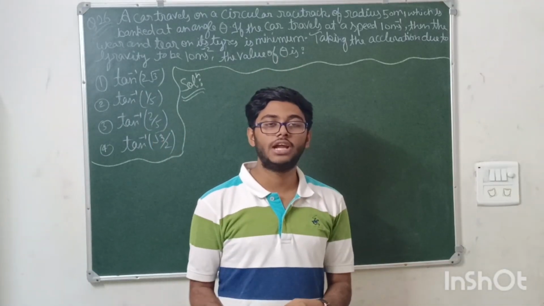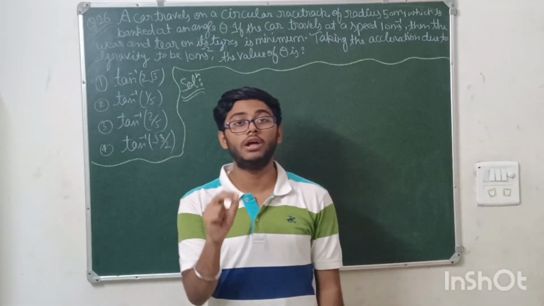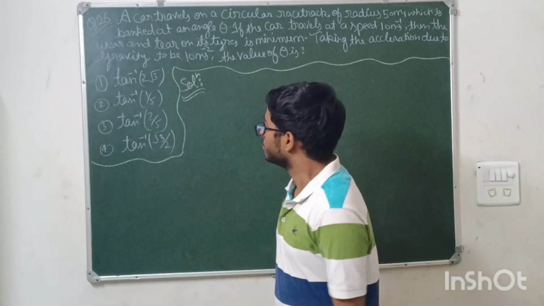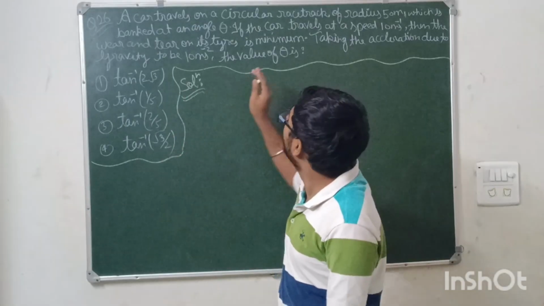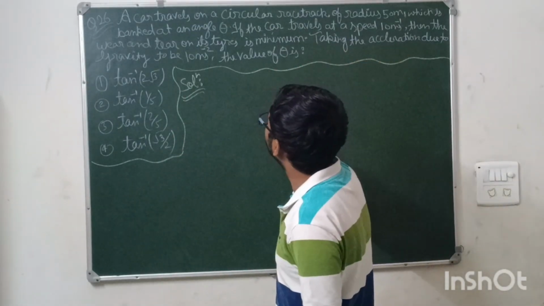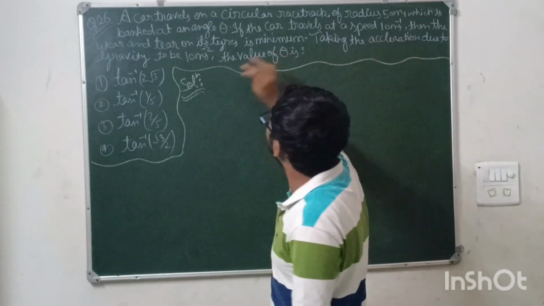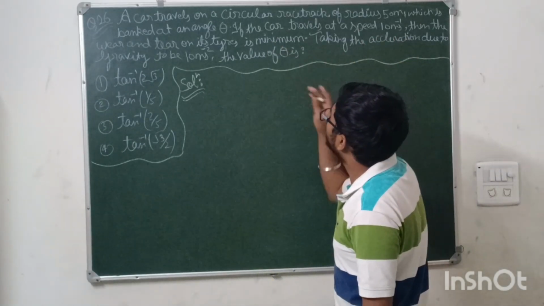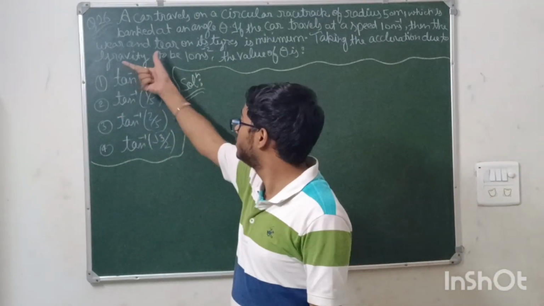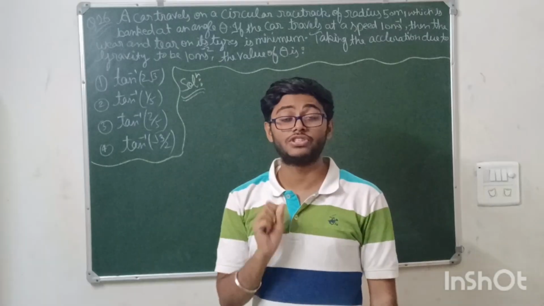Generally students take it lightly, thinking the question might not come, but see, the question has come, and with one formula all the questions can be solved. Simple question: a car travels on a circular racetrack of radius 50 meters, which is banked at an angle theta. If the car travels with a speed of 10 meter per second, then the wear and tear on its tire. They have tricked you here. Wear and tear means friction, the coefficient of friction.